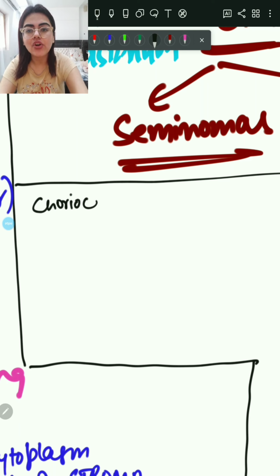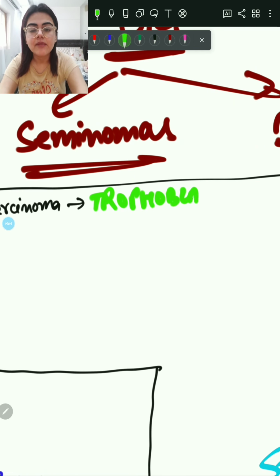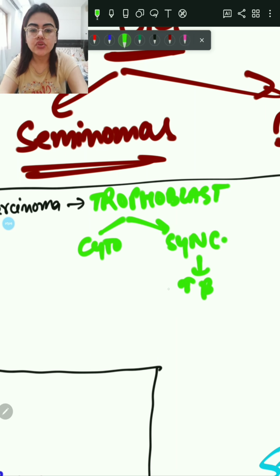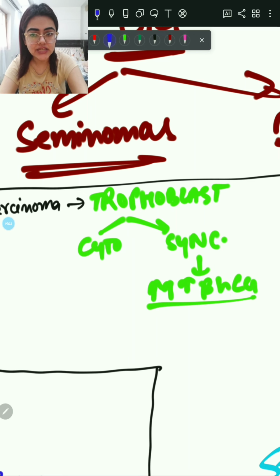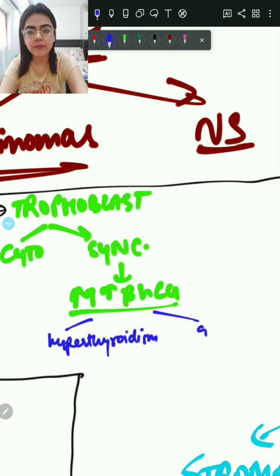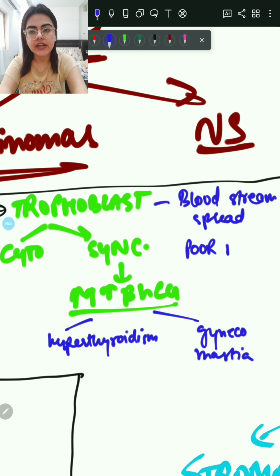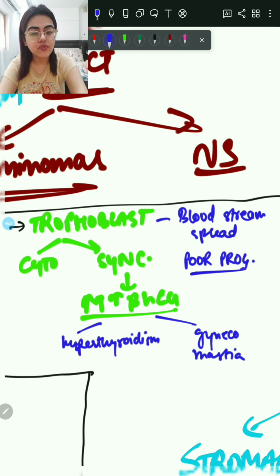Now next is choriocarcinoma. Choriocarcinoma usually arises from the trophoblastic layer, and it can arise from the syncytiotrophoblast or the cytotrophoblast. If it is arising from the syncytiotrophoblast, it will show increased level of beta HCG and will show symptoms like hyperthyroidism and gynecomastia, because HCG has a subunit similar to thyroid hormone, LH and FSH. Trophoblastic tumors usually show bloodstream spread and have a poor prognosis. That was about choriocarcinoma.